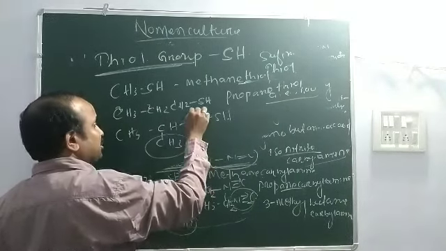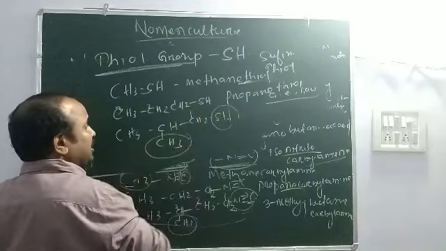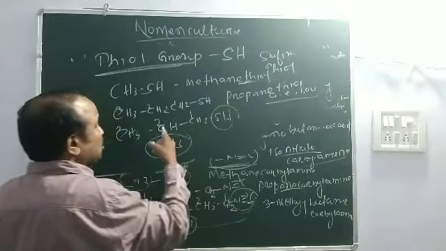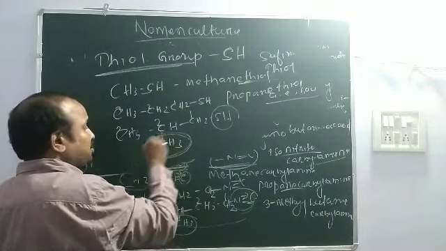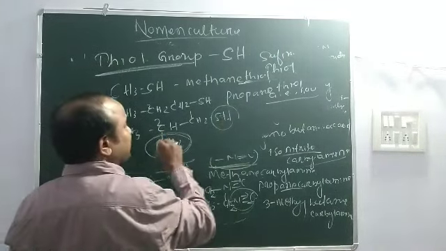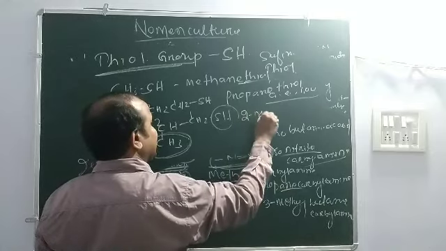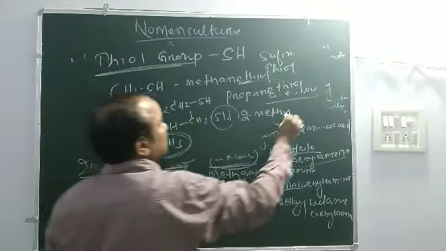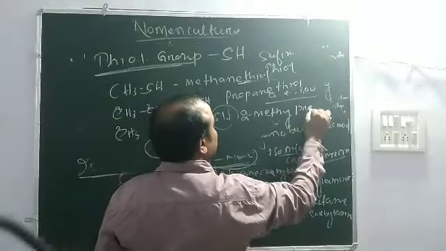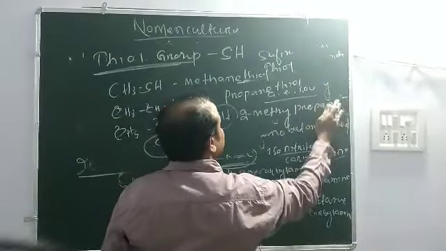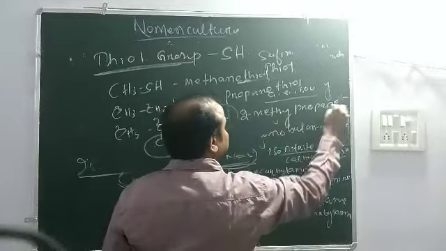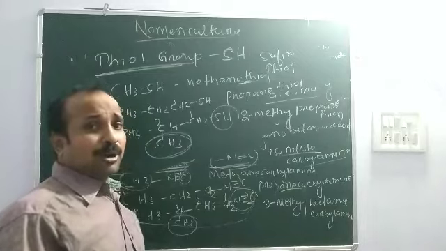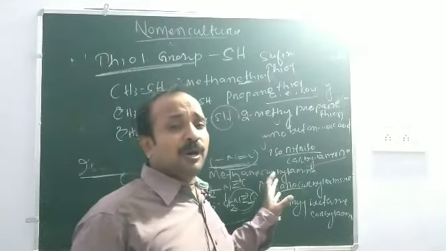You start the naming from the higher priority group, 1, 2, 3. This is the functional group. So 2 methyl, the substituent group present, then you start from the prefix, 2 methyl, prop, ane, 1 thiol.